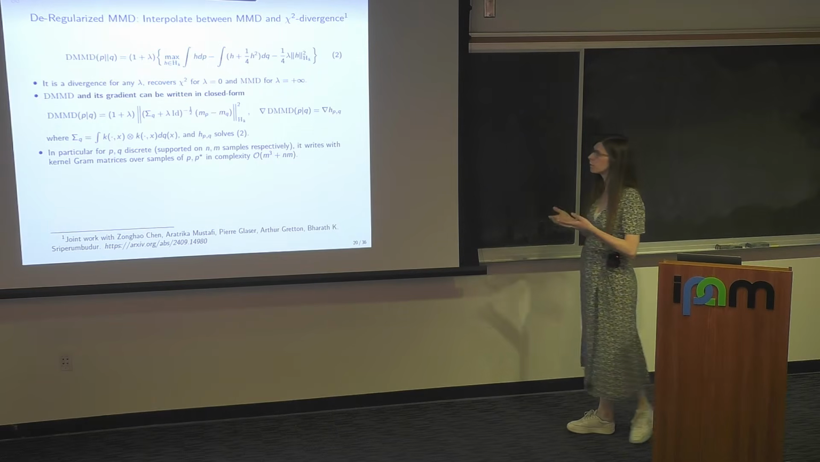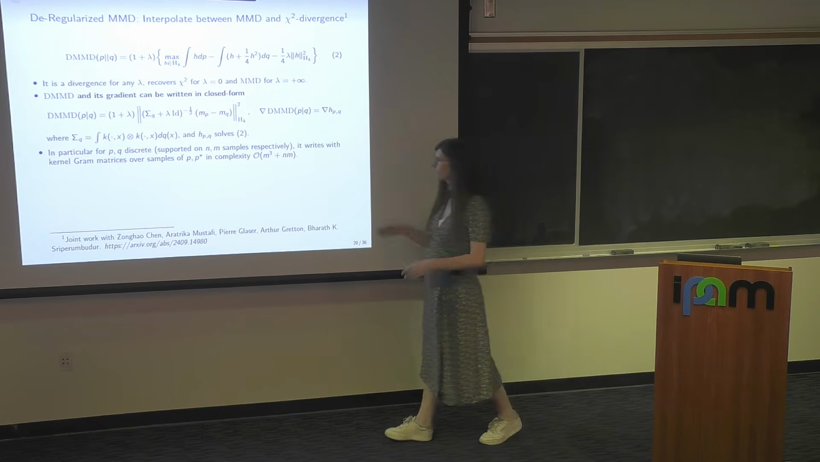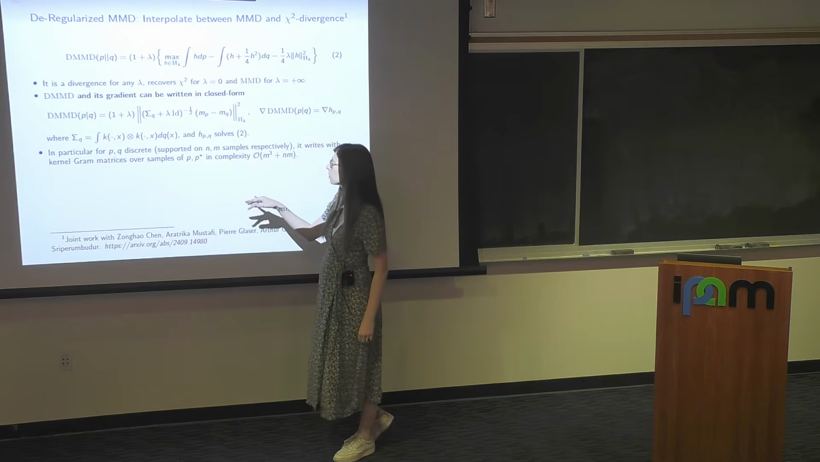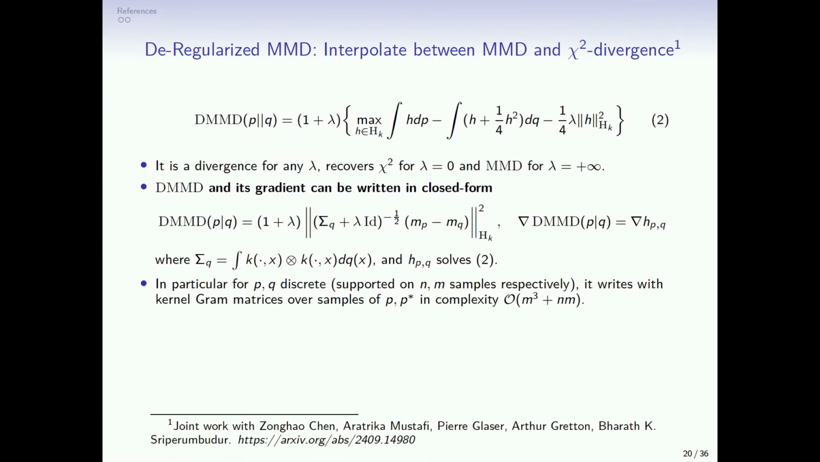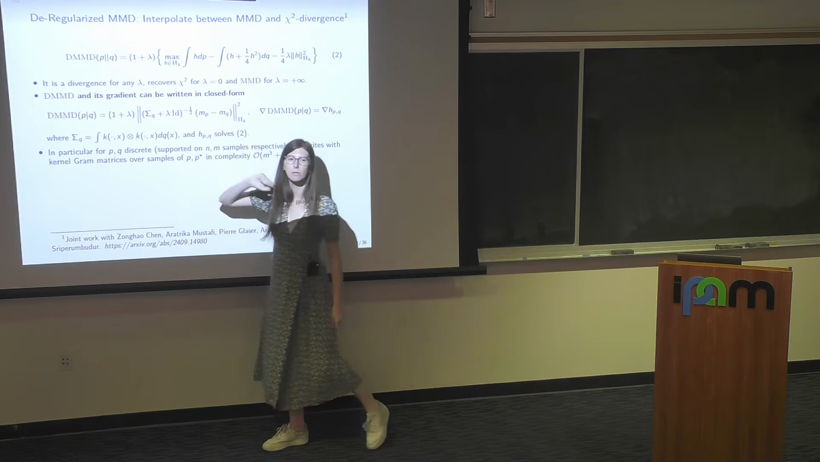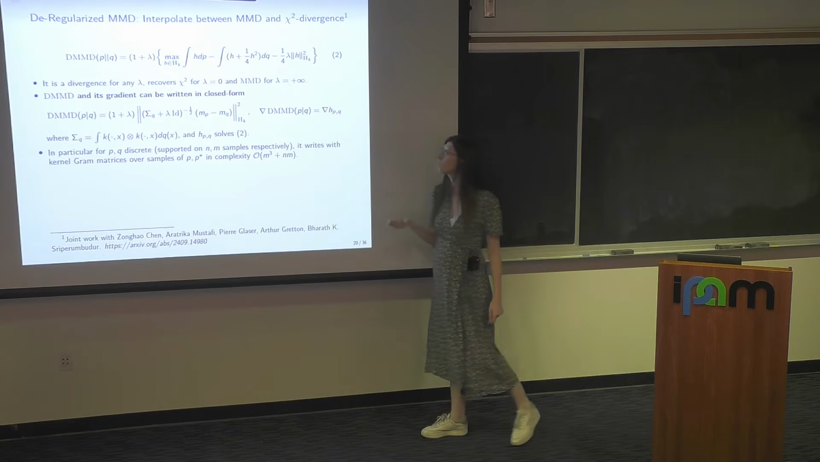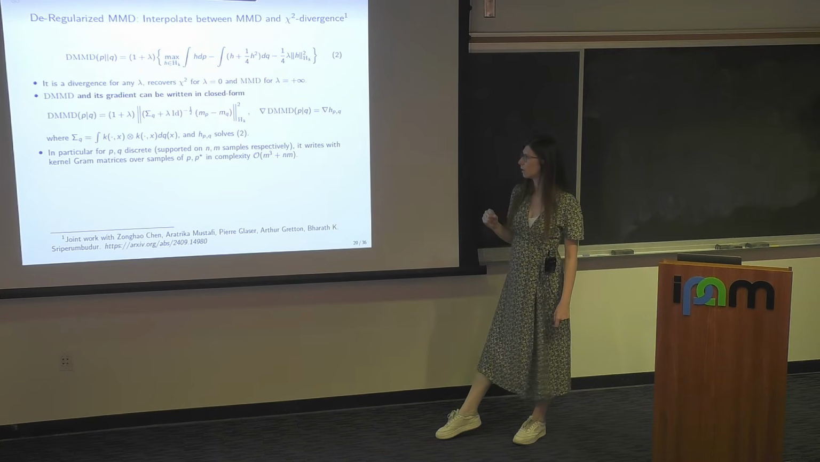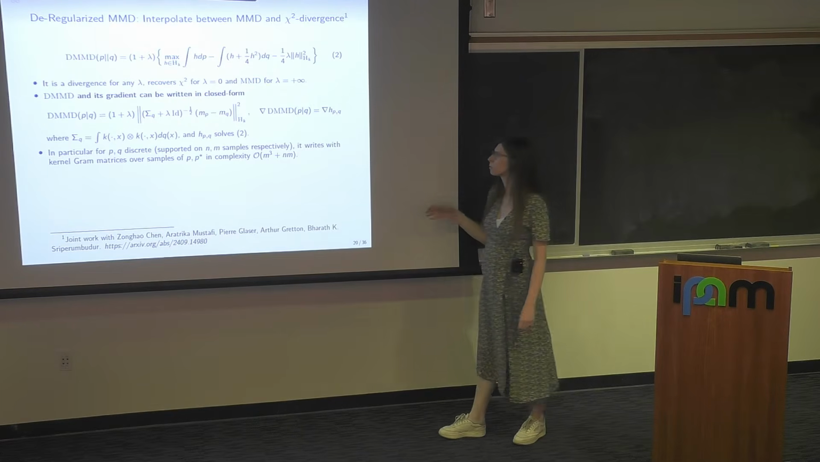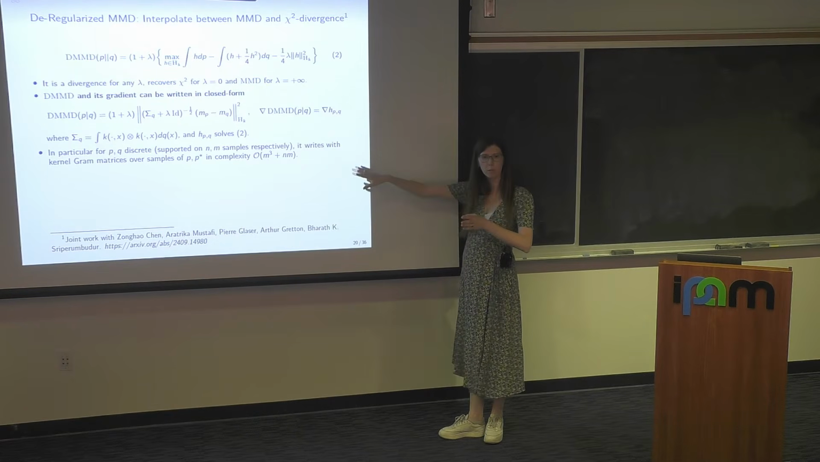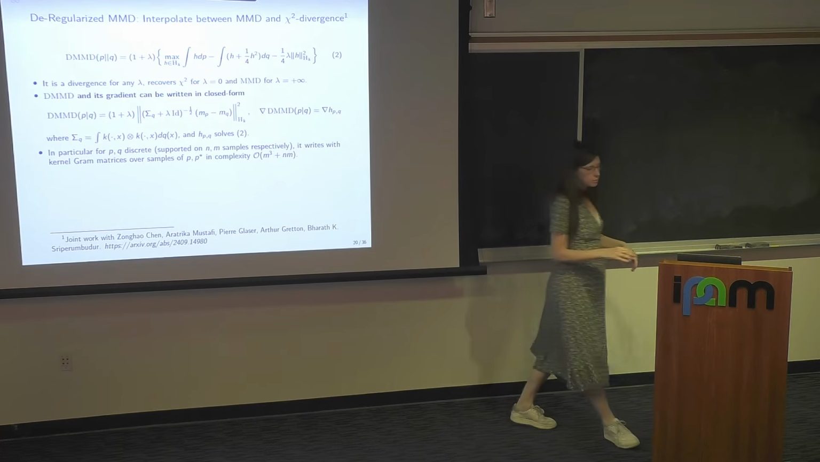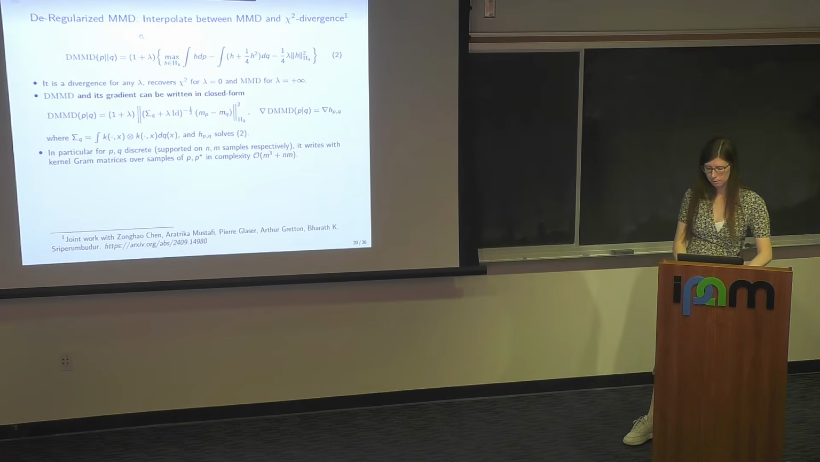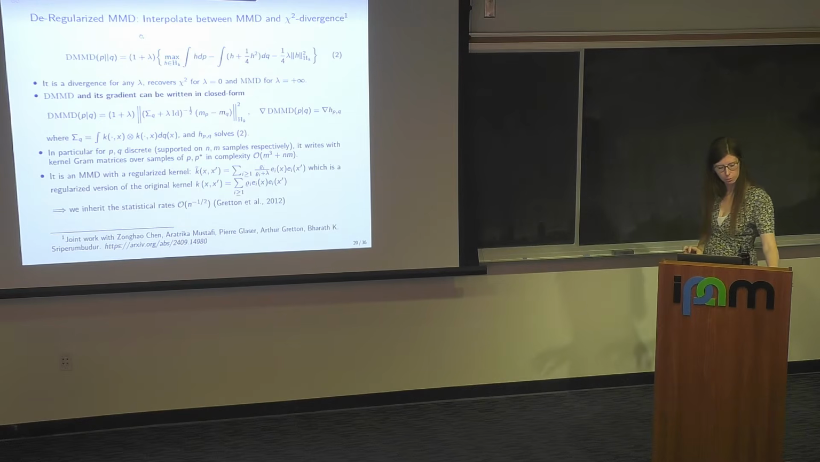So if you write this with discrete measures, P and Q supported on N and M samples, you will have the same cost as MMD and M plus something that is due to this inverse of the covariance operator related to Q, right? But if you think about it as an optimization problem, Q is fixed, so you only invert this once, and then you never touch it again. So the main cost is the one of MMD.